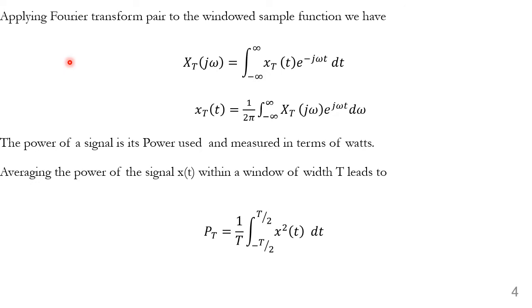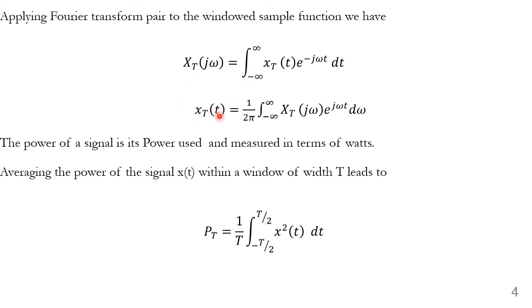Let us apply the Fourier transform so that we can get the analysis as well as synthesis function to the windowed sample function. So we have x_T of j omega. It is the integral of x_T of t with e to the power minus j omega t being integrated with respect to t over the period minus infinity to plus infinity.